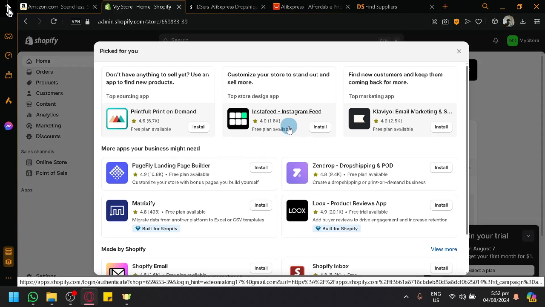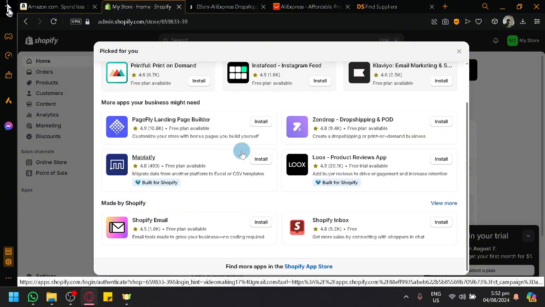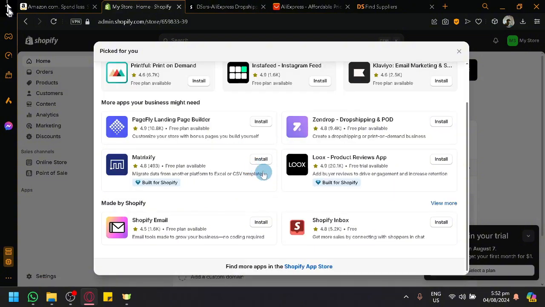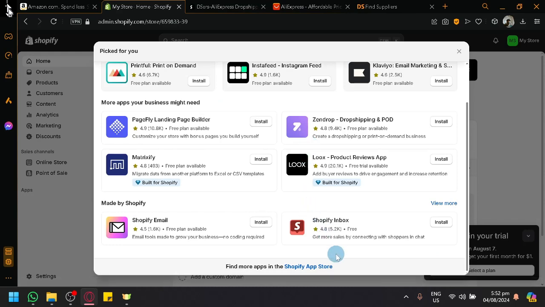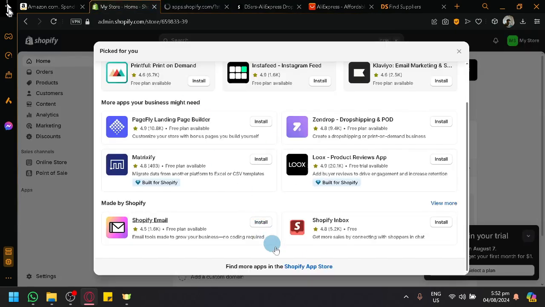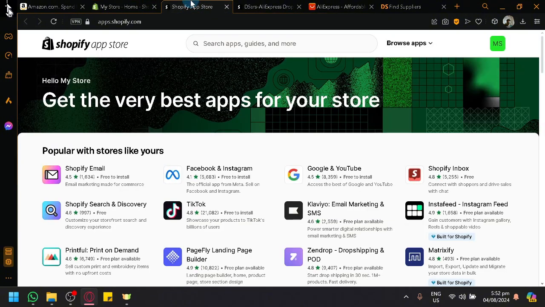These are basically applications that would improve your experience with Shopify. But as you can see on our list right now, we are not seeing the one that we want. The specific application that we want is built for AliExpress. So simply select this Shopify App Store over here, which would expand the list of different applications that we would have, and we can see over here.